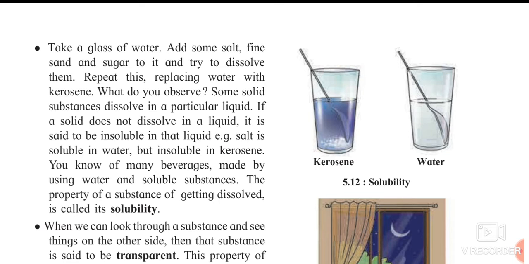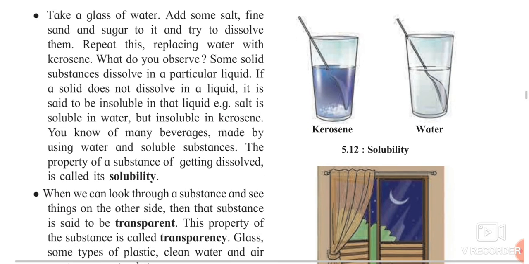Because water is a universal solvent, and many of the things get readily dissolved in water. So you should conclude from this one thing, that some few substances have the property of getting dissolved very quickly. Such substances are possessing the property of solubility. For example, salt, sugar, etc.